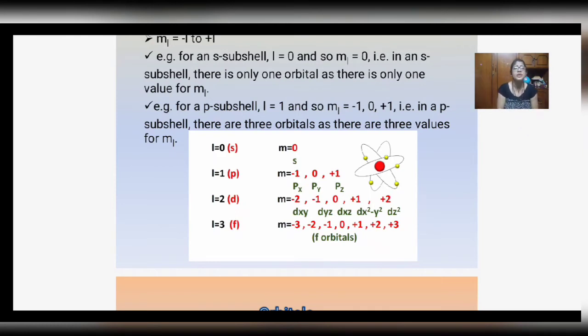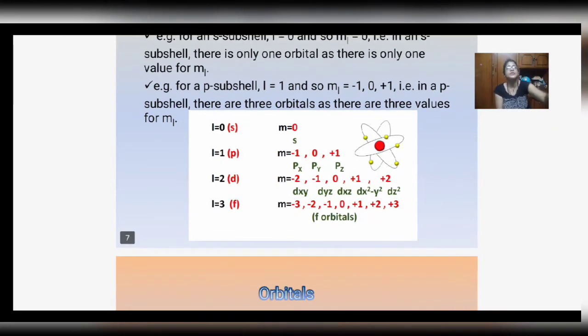For example, the p subshell. For p, the value of l is 1, that is n minus 1. So m takes the values minus 1, 0 and 1.